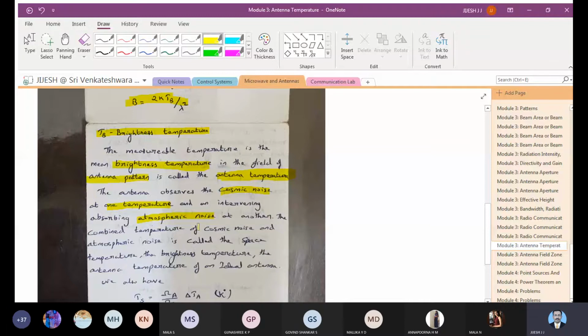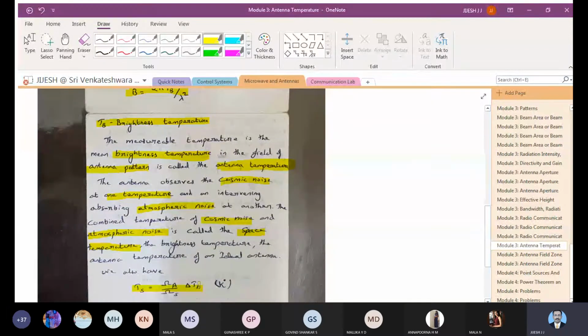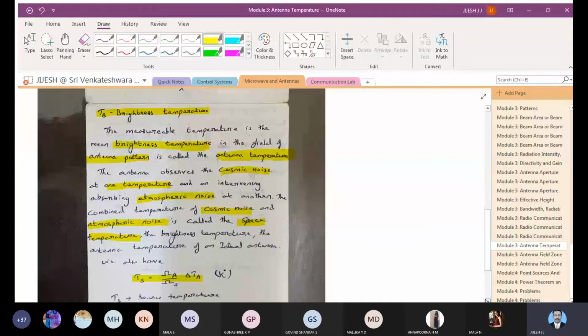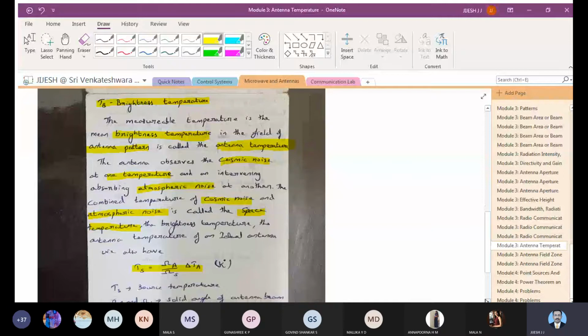So this is another term you can see here, space temperature, that is the combination of cosmic noise as well as the atmospheric noise. The brightness temperature of an antenna for an ideal antenna can be calculated by using the equation Ts. As I have told you, Ts can be written as omega A divided by omega S into delta TA. Its unit will be in Kelvin. You know that temperature you can measure in degrees Celsius or Kelvin, but here we are going to see it with respect to Kelvin.